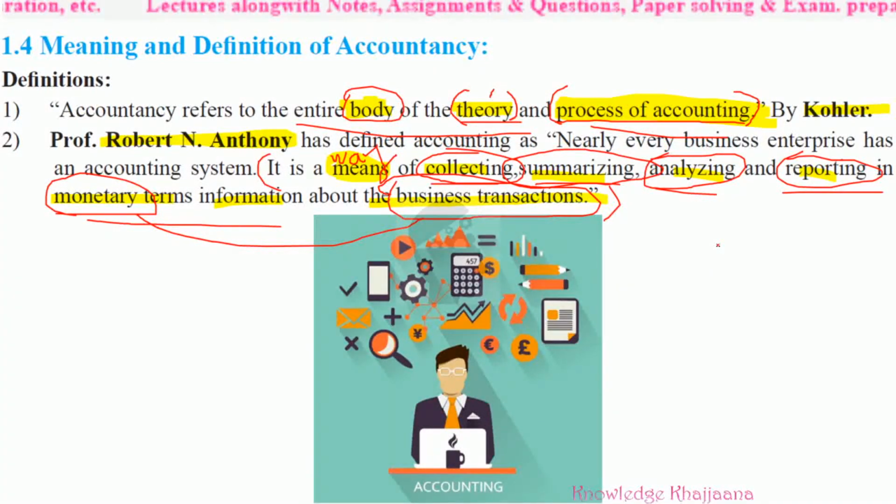That is done under accountancy. Collecting the different monetary transactions, then summarizing, then analyzing, and then reporting the transactions. In the first lecture, I think I told you what is meant by summarizing and analyzing.